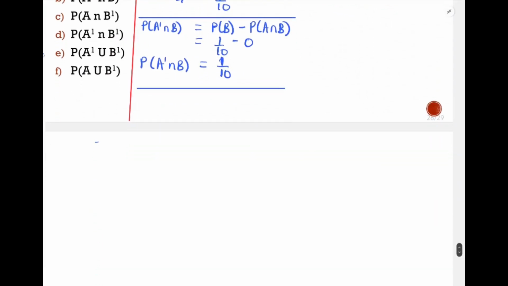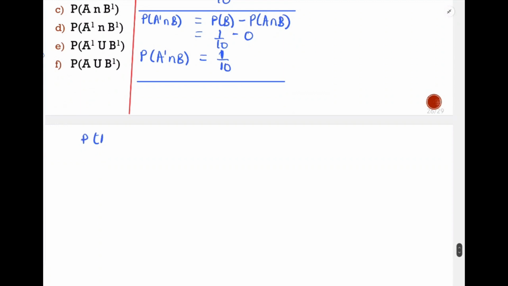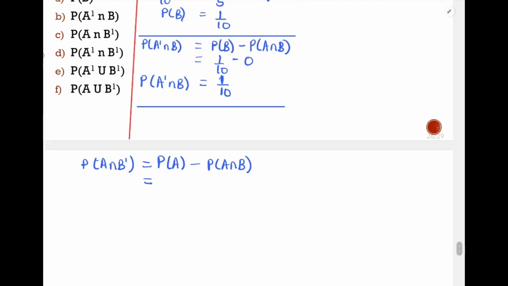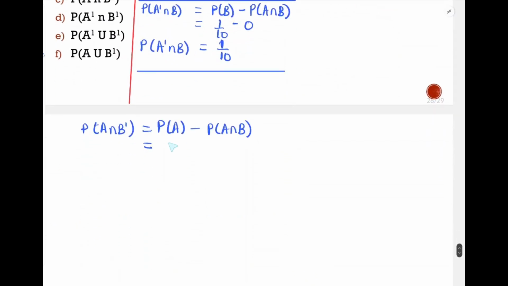Then part C wanted us to find the value of probability of A intersection B complement, or probability of A only. So we know that value is got by getting the probability of the entire set A minus the intersection. But we are given probability of A as 3 out of 5, and probability of A intersection B doesn't exist since these are mutually exclusive events. So we shall end up with our probability of A intersection B complement as 3 out of 5.